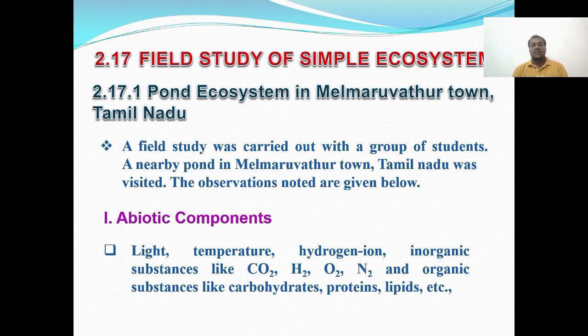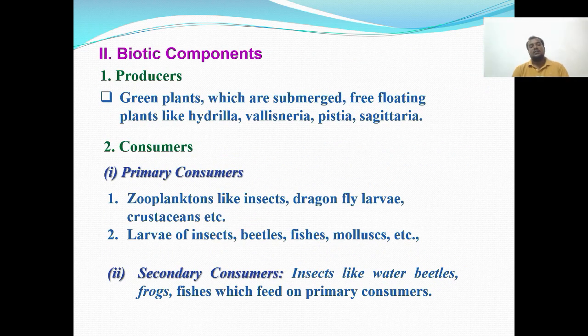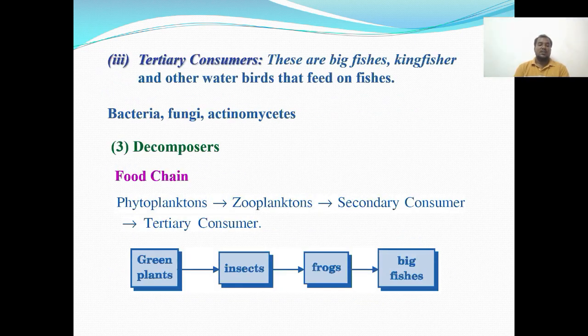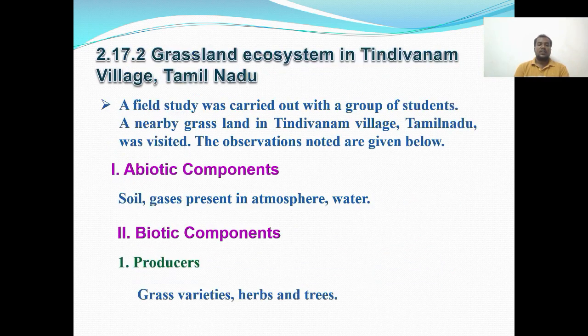Abiotic components: light, temperature, hydrogen ions, inorganic substances like carbon dioxide, hydrogen, oxygen, nitrogen, and organic substances like carbohydrates, proteins, lipids, etc. The biotic components are the producers, consumers, and decomposers also.